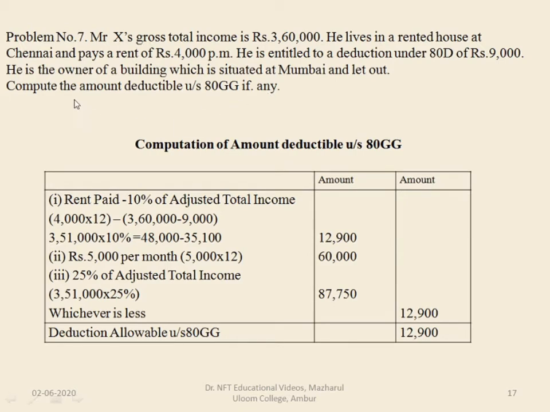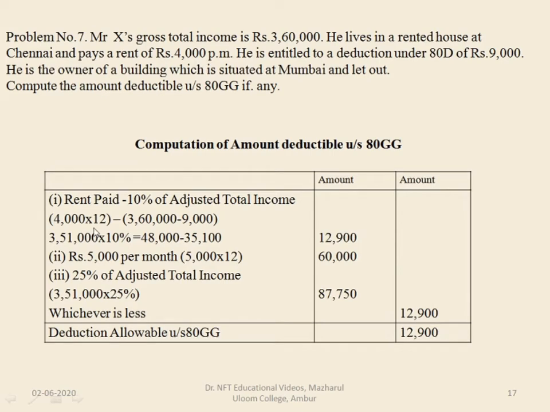So here also we are asked to calculate the amount deductible under section 80GG. So computation of amount deductible under section 80GG. We'll do it according to the provisions. The first one is rent paid minus 10% of adjusted total income. So 4,000 per month is the rent which is payable.